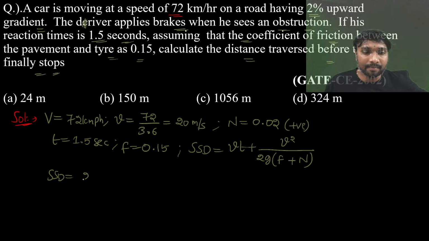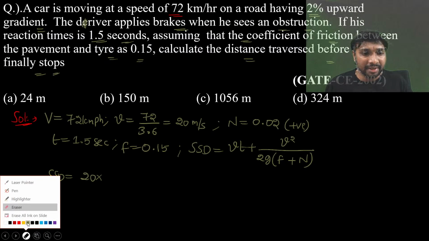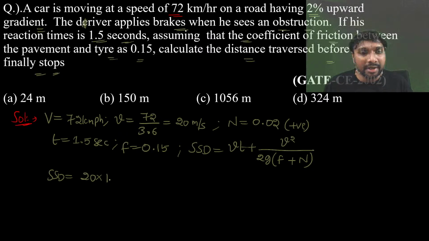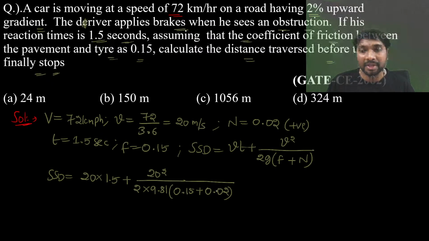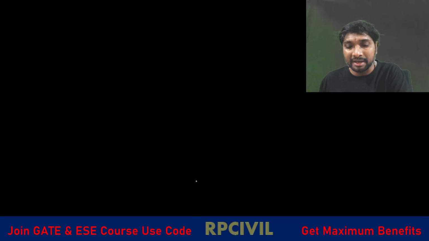So SSD equal to 20 into t. What is the t? 20 into 1.5 plus, next one, 20 square by 2 into 9.81 into (f plus n). What is f? 0.15 plus 0.02. So this is how we will be calculating SSD here.